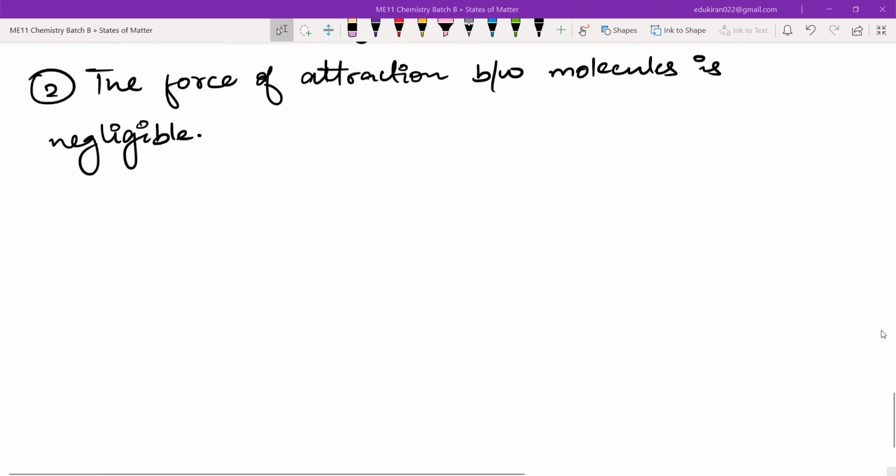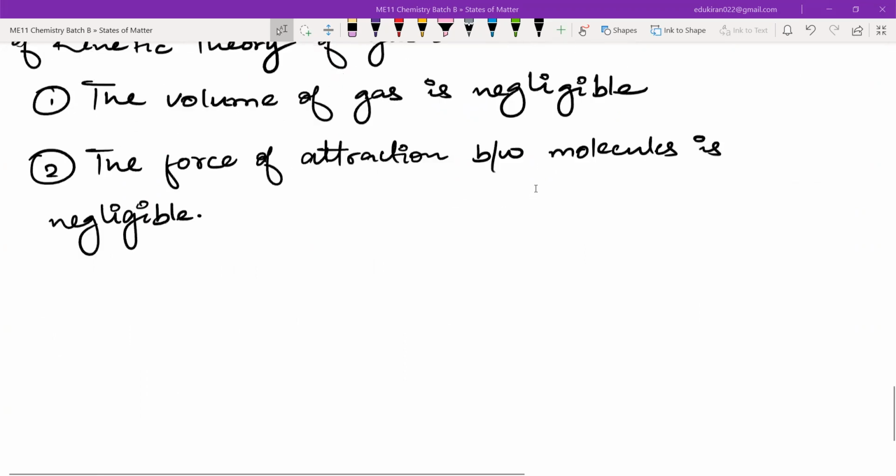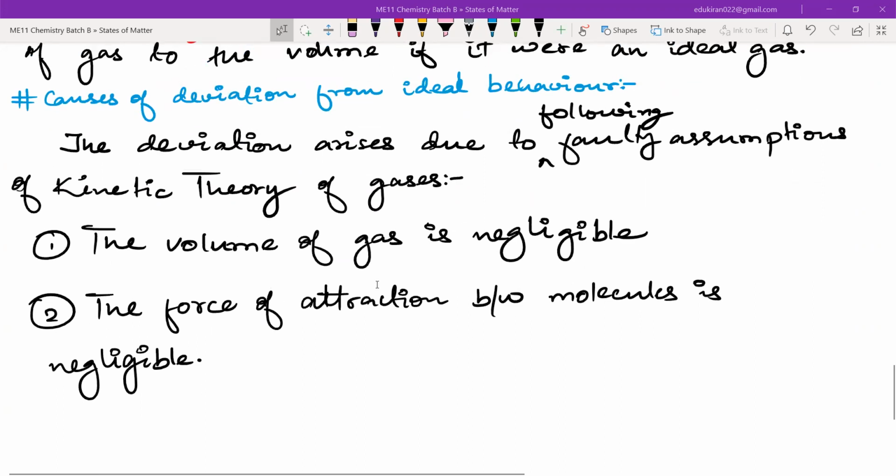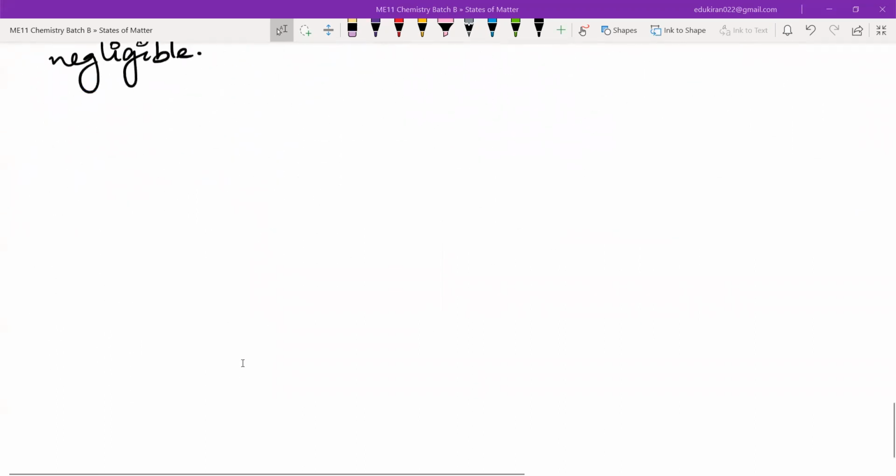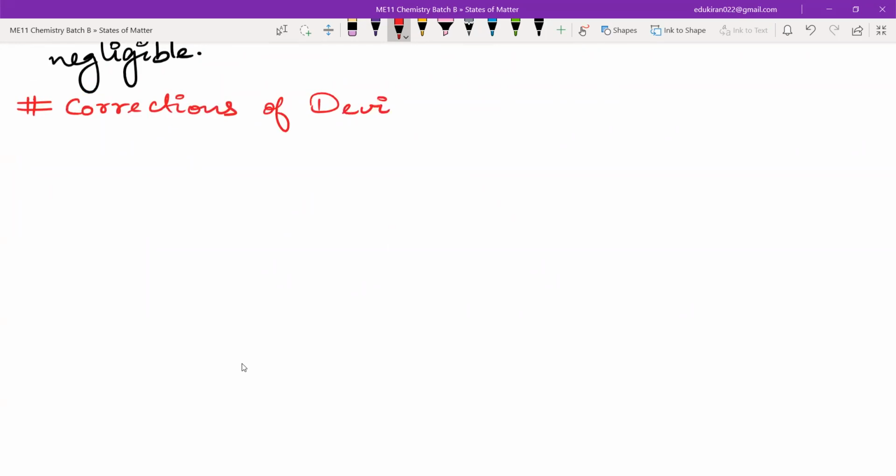I'll just write the correction. First is the volume correction that we have to do, and then we have to do the correction due to the force of attraction. So the first is corrections of deviation.